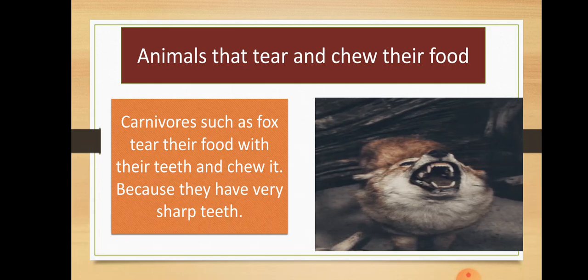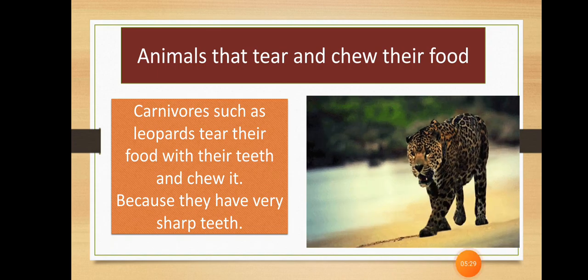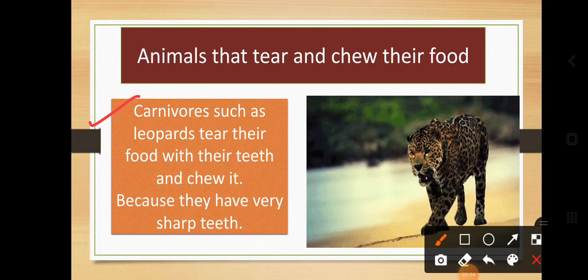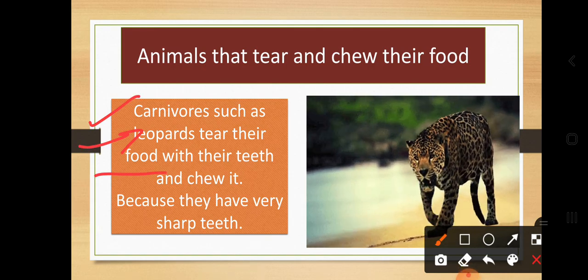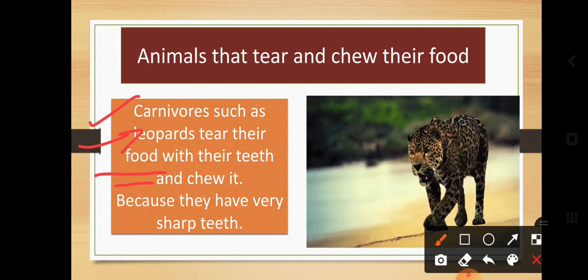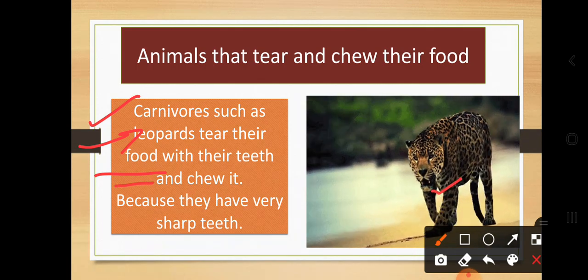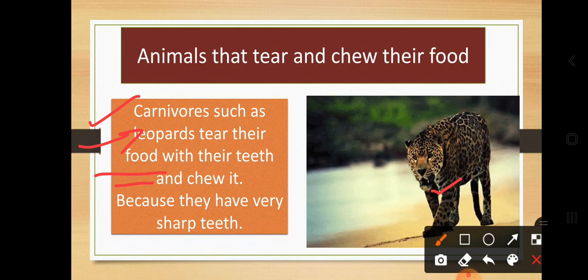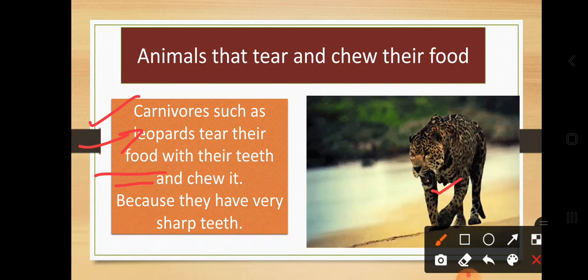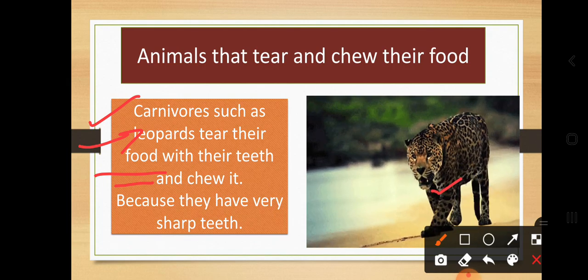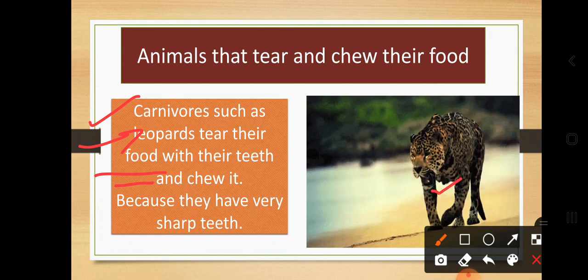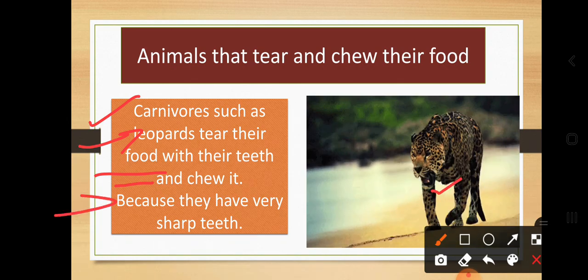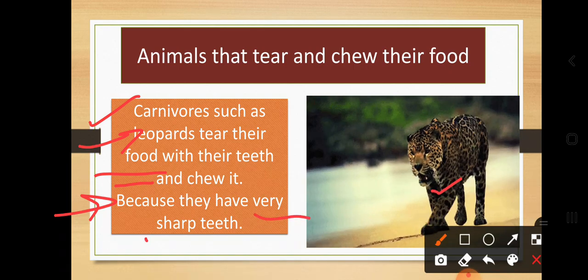In a similar way, which is the next example we are going to take here? Oh my god, who is this? He is the leopard. Carnivores such as leopards tear their food with their teeth and chew it. Here you can see on the screen how this leopard has very sharp teeth. Because they have very sharp teeth, they tear the food, or you can say break the food, and then they chew it. So these are the animals that tear and chew their food. Why? Because they have very sharp teeth.